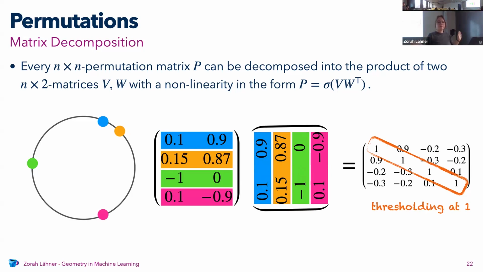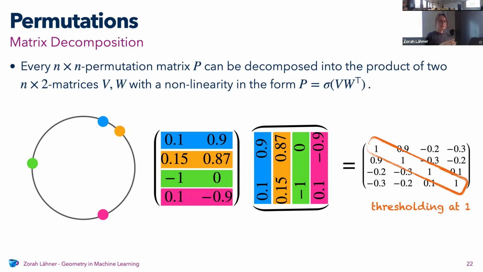Okay, this is pretty cool, but this is an example for 4 points. Now I said this works for any n, it could also be 1 million, right? And in that case, at some point, you will probably run into numerical errors, because when points are too close to each other and you threshold at 1, there might still be issues.